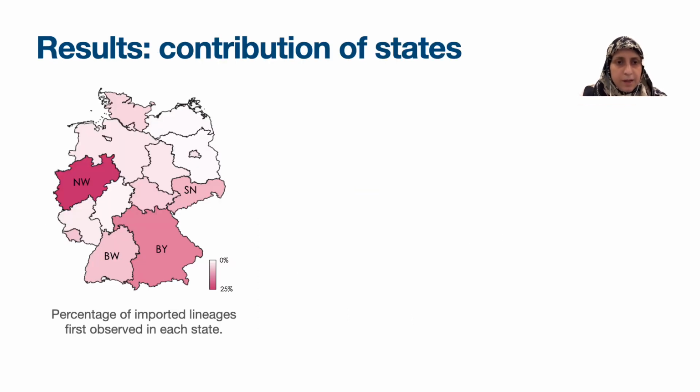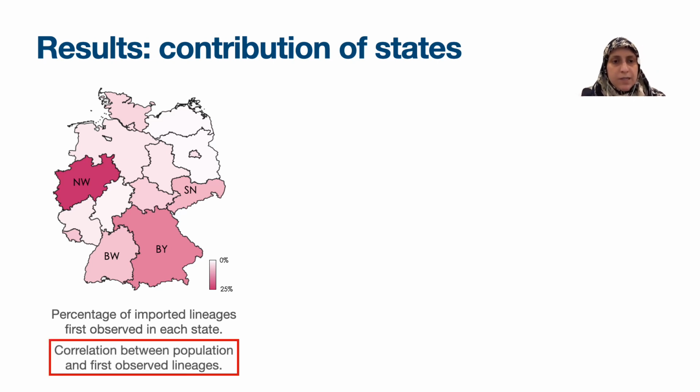In this slide, I present two results on the number of importations. First, we see the map of Germany, and states are colored according to the percentage of lineages first observed in them. As we see here, the states with high populations, North Rhine-Westphalia, Bavaria, and Baden-Württemberg, have the highest number of lineages first observed in them.